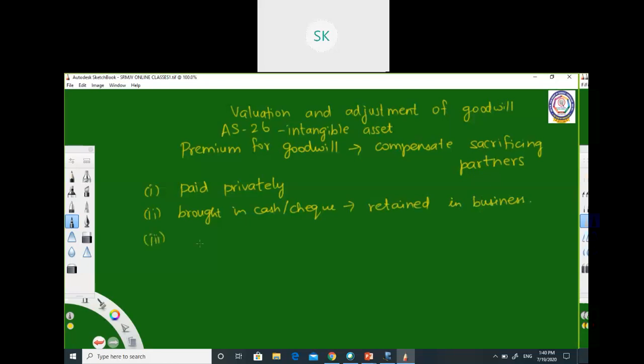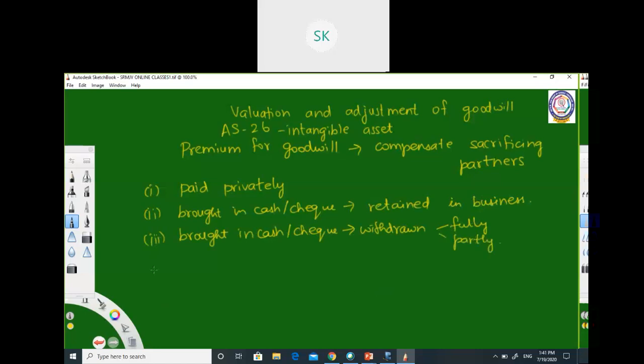The third one is goodwill or premium for goodwill is brought in cash or check, but it will be withdrawn by the partners because we use this premium for goodwill to compensate the sacrificing partners, and that amount after compensation will be withdrawn either fully or partly.